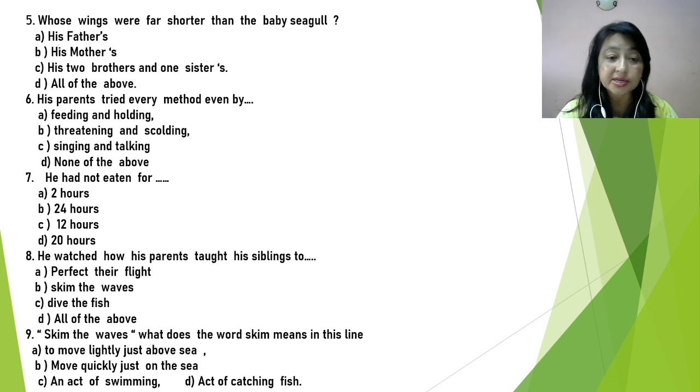So, we get the answer here, isn't it? What is the answer then? His brothers and 1 sister. Their wings were far shorter than the baby seagull's.